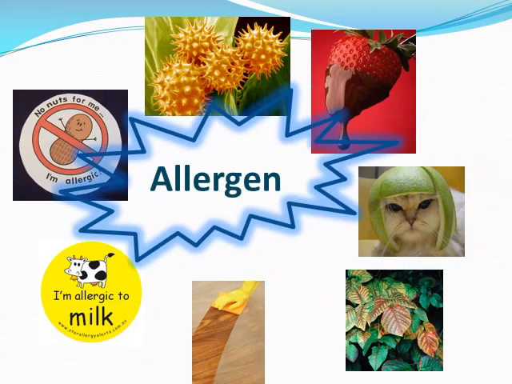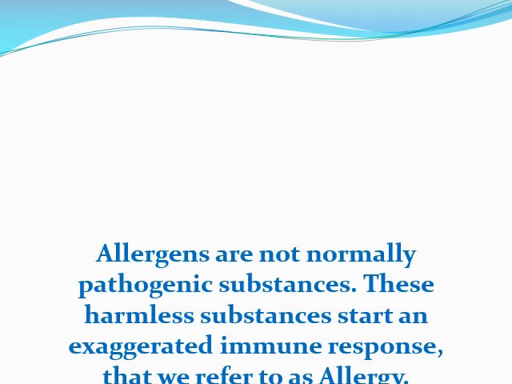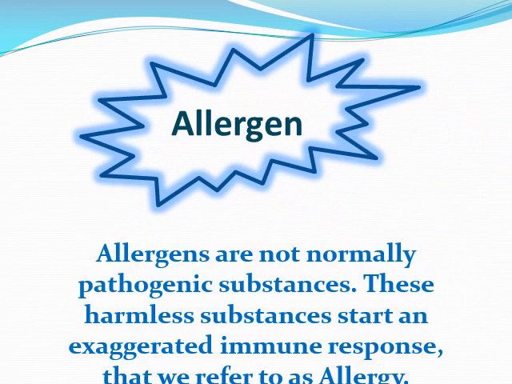So how can we define allergen? What is allergen? Allergens are not normally pathogenic substances. These harmless substances start an exaggerated immune response that we refer to as allergy. For example, if some persons are allergic to strawberry, others are not allergic to strawberry, so it's not pathogenic. It's not normal. It's an abnormal case.